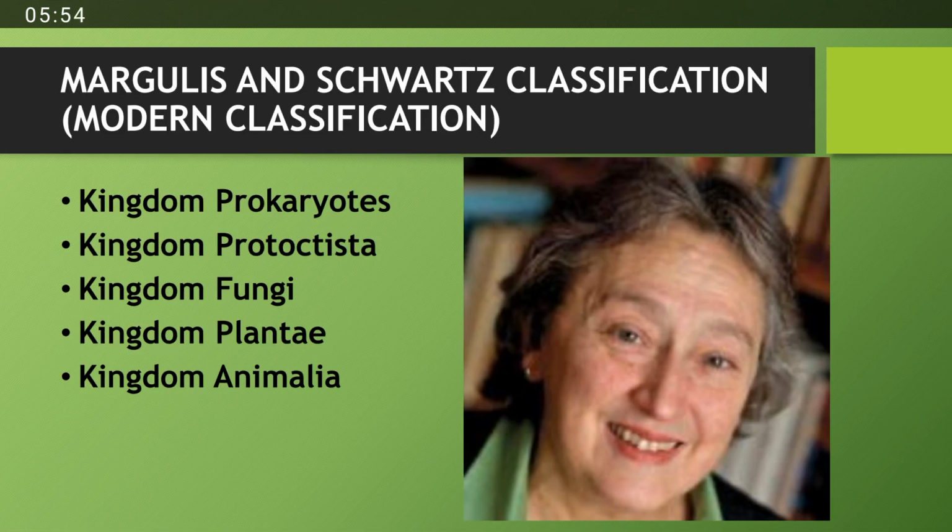After that, another classification system was proposed, known as modern classification, which is followed nowadays. This was given by two scientists, Margulis and Schwartz. According to them, there are also five kingdoms: kingdom prokaryotes, kingdom protoctista, kingdom fungi, kingdom plantae, and kingdom animalia.